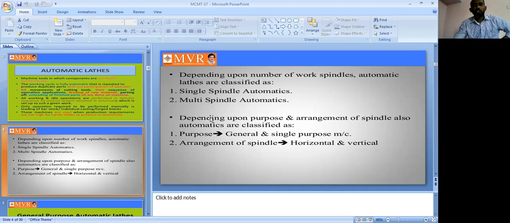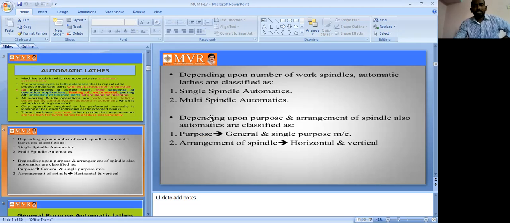The first one is single spindle automatic lathes. The second one is multi spindle automatic lathes. Depending on the number of work spindles is very important, because based on the spindle only we can do the number of operations. So based on the work spindle, automatic lathes are generally classified into two types.